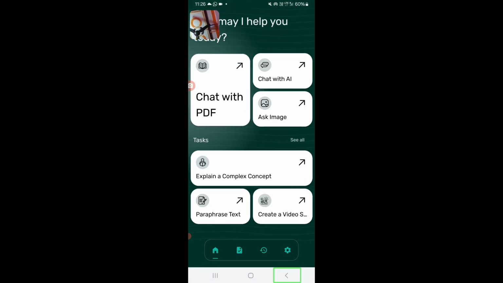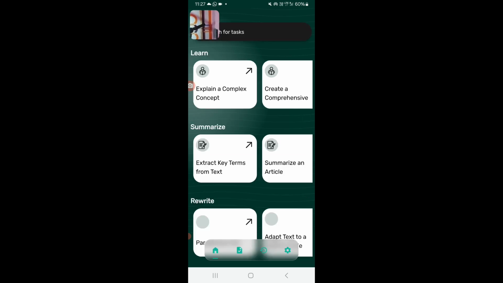Okay friends, again I am going back. Back. There are many options available. Let's explore one by one. Home. How may I help? Chat with PDF. Chat with AI. Ask image. Tasks. See all. I am clicking on see all. There are many options available. Let's explore Viz AI first.